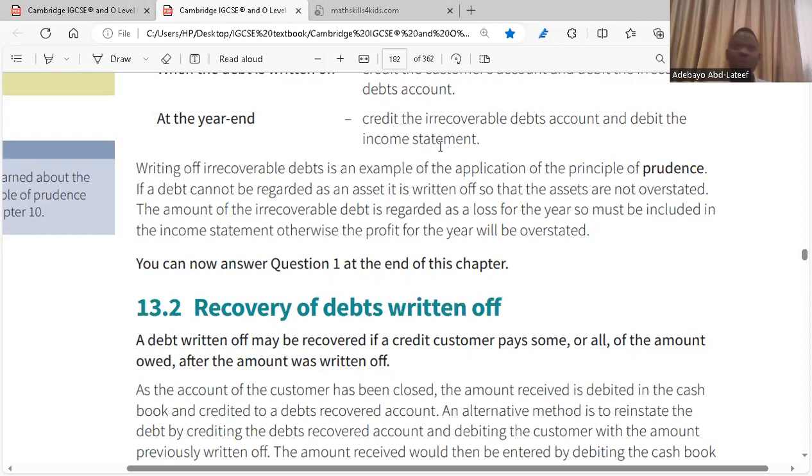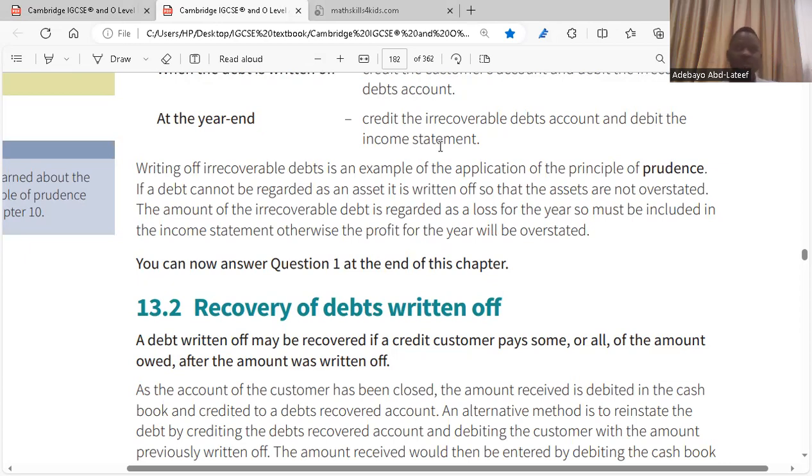On the debit side, you post the amount of the bad debt that is written off. So it means it's going off your statement of financial position. That is how you do your account. If the credit customer pays, it's part of your financial statement and it goes to your cash book. But if the debt goes bad, it has to be written off. It becomes an expense for the business.